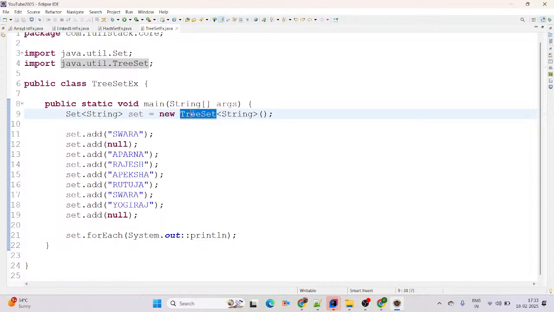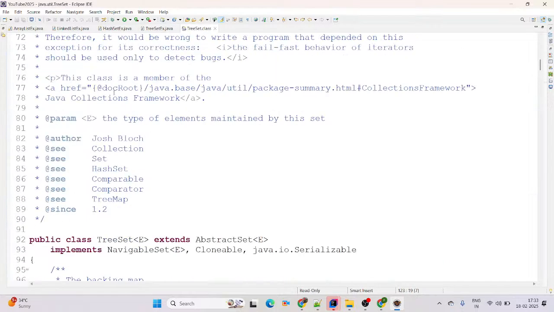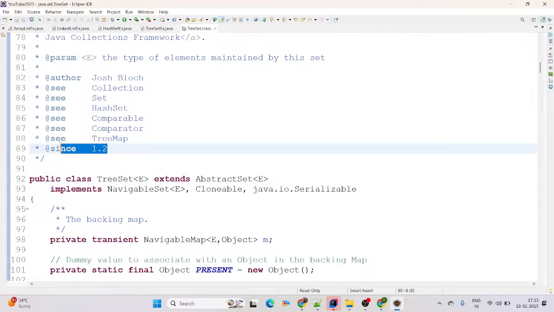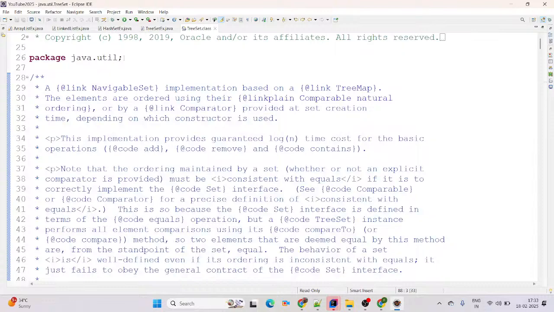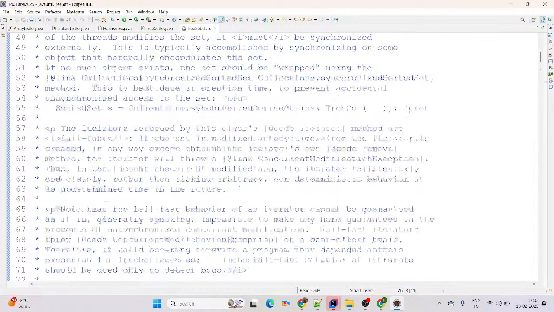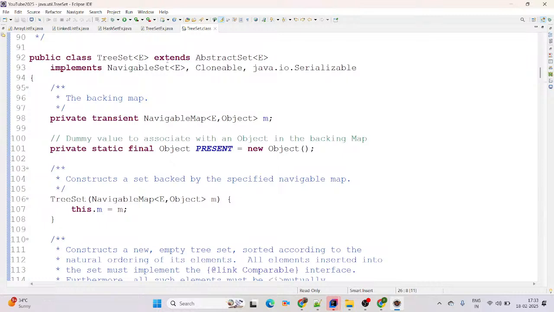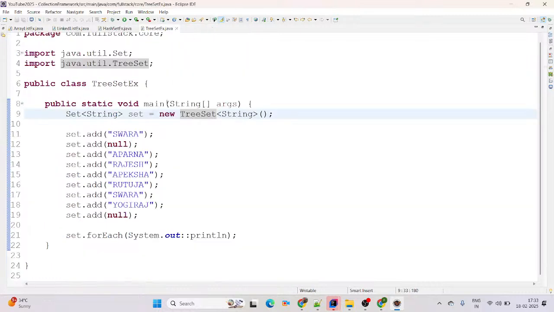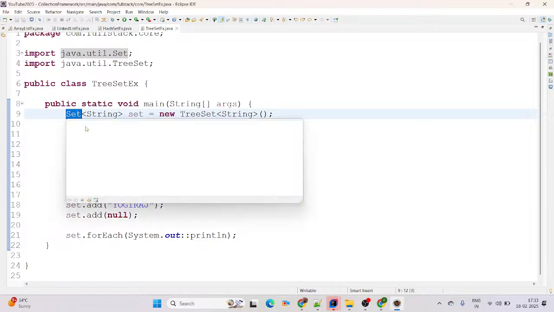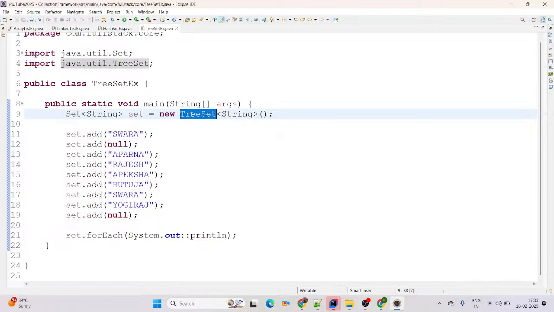And TreeSet also, you can simply say it is a Java class, and if you want to check which version it comes in Java, since 1.2, and this is coming from the java.util package. And TreeSet is the part of our set interface, right? See, set is an interface coming from the java.util package, and TreeSet is a class coming from the set interface, and here we have created the object as a set. Now if you are trying to run a Java application, then definitely TreeSet follows the order. It will be alphanumeric. For numeric it will give more priority.